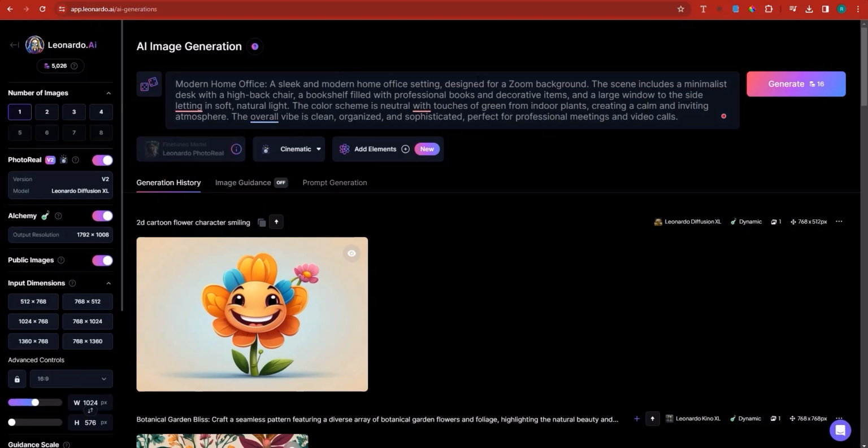But I'm going to use this one. But first, I need to read the prompt. All right, the prompt reads like this. Modern home office. A sleek and modern home office setting designed for a Zoom background.